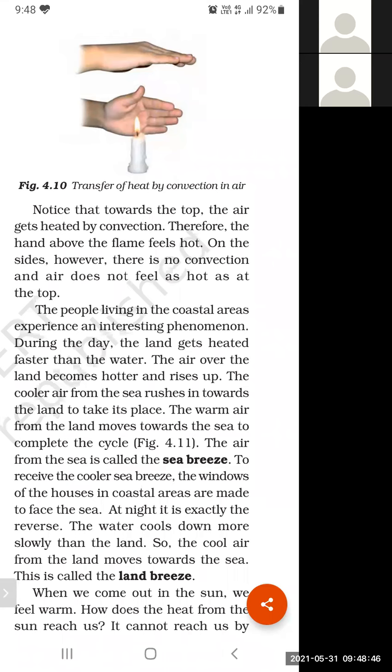It becomes hot very slowly. It takes more time as compared to land, and it cools down very slowly. It takes more time to cool down. Water takes more time to cool down as compared to earth.